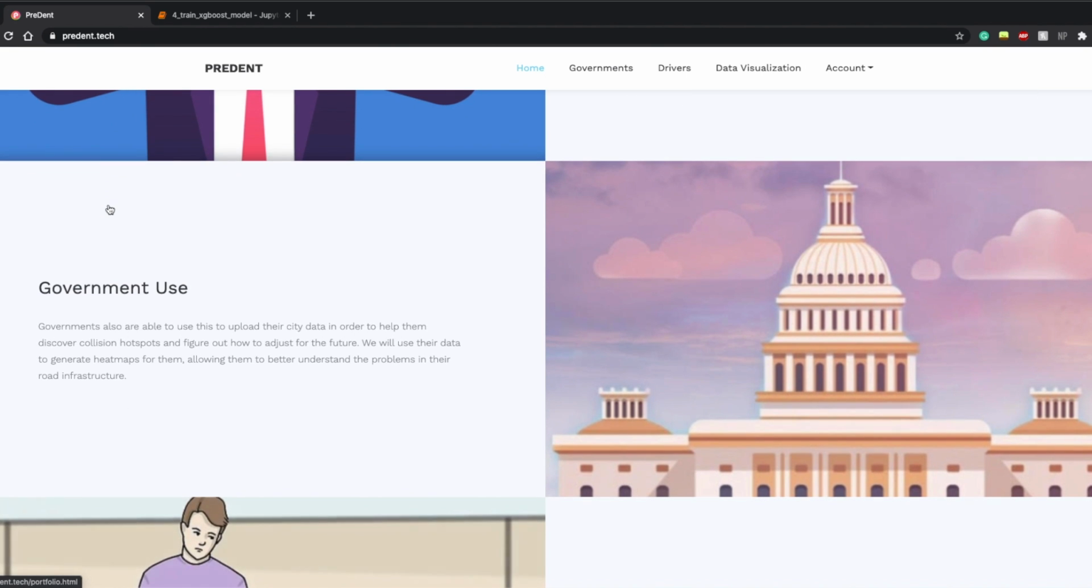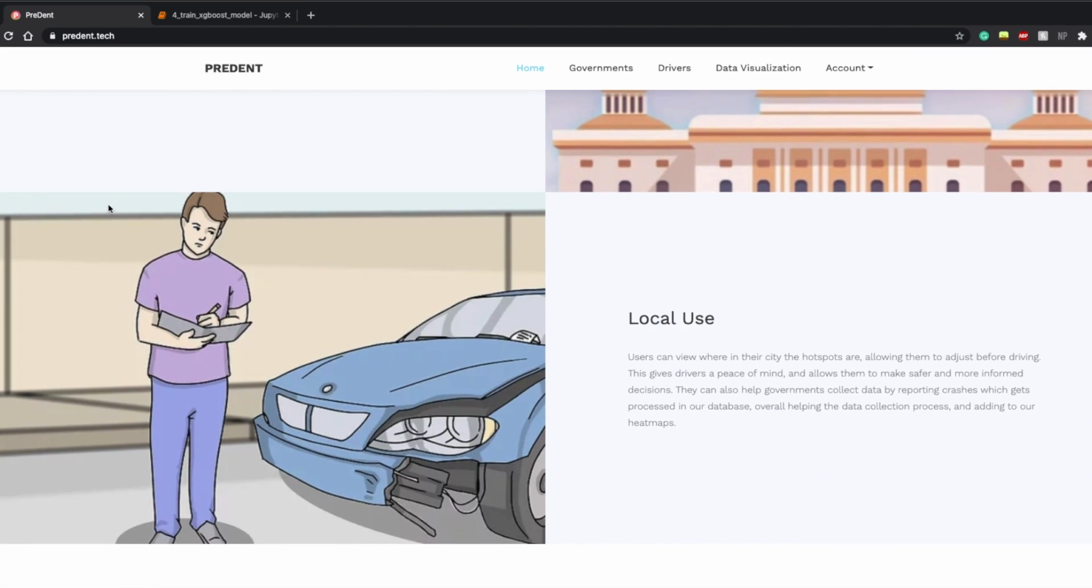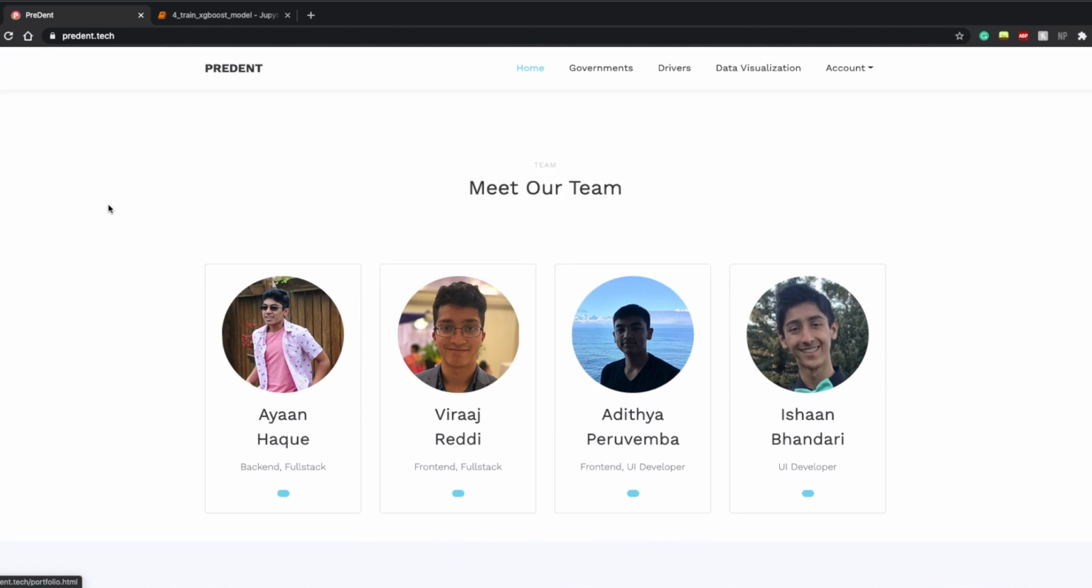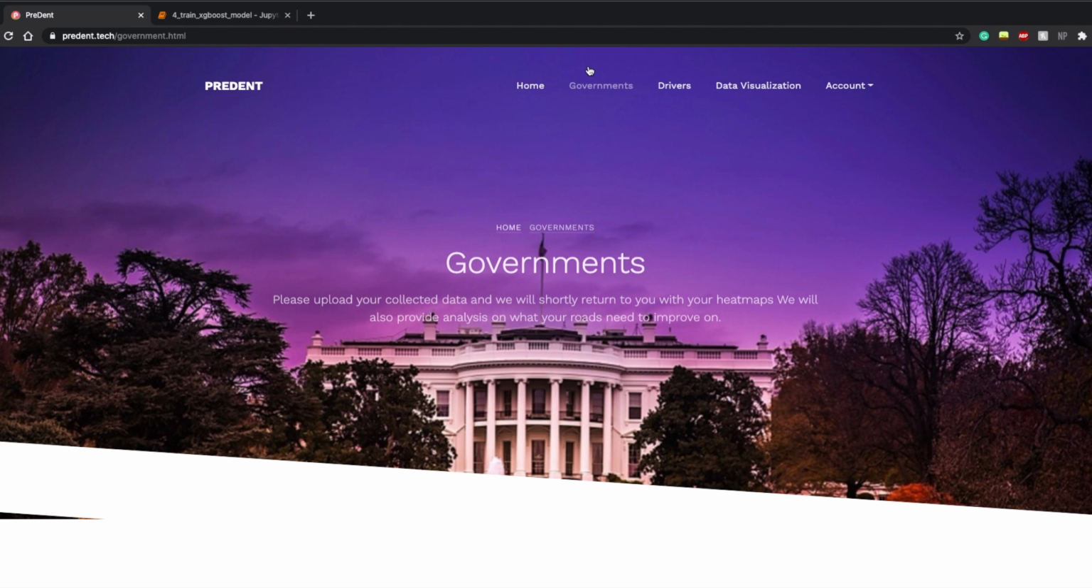The core of our project is a machine learning model that inputs static features such as speed limits, road signs, road curvature, and traffic volume, as well as weather, which are continuous features, and many other attributes to ultimately output a map of city roads with hotspots of where collisions are likely. Let's go to the government page.